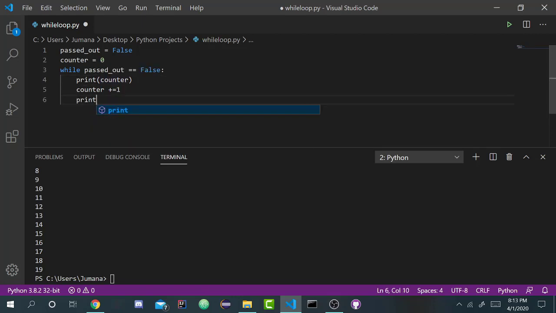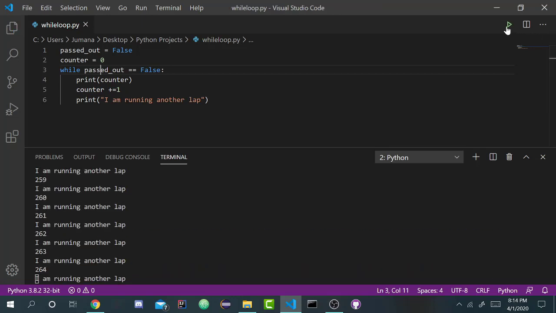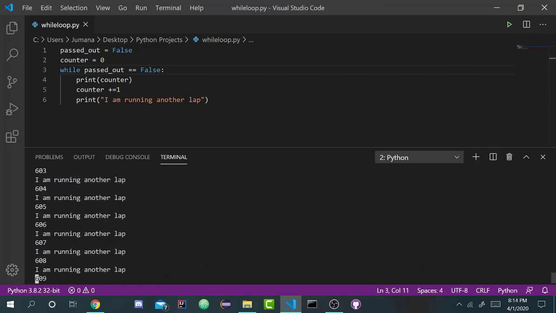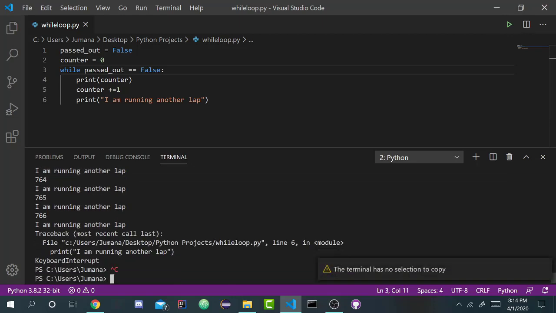I'm actually going to print I am running another lap, right? So let's say that basically in each iteration you're going to be running a lap, right? So you're going to keep running a lap as long as nobody has passed out yet, right? And then when somebody passes out, you're going to stop running any more laps, right? So when you actually run this, notice what happens. Again, you're going to keep running for an infinite number of laps, right? So you ran 766 laps before I managed to stop you.